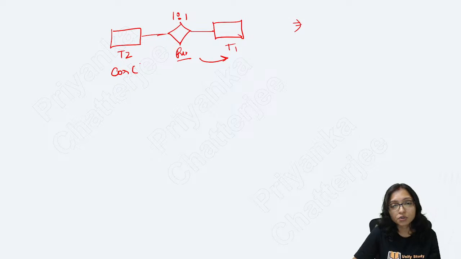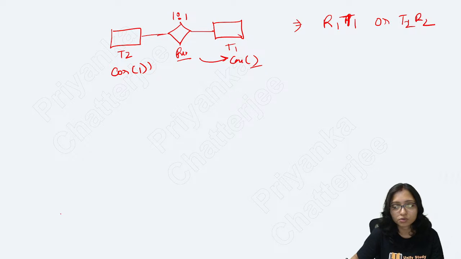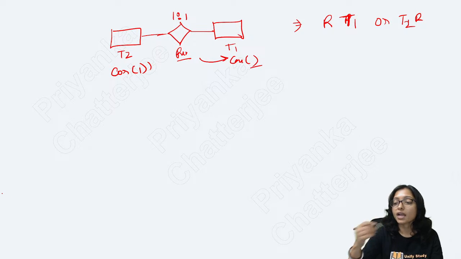Because here the cardinality is 1, and here also the cardinality is 1. Either you can do T1 R, or you can do T2 R. There is only one relation, so the relationship you can add with anyone.